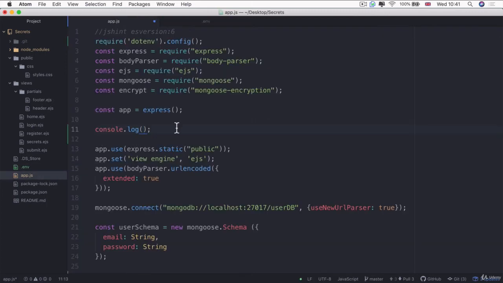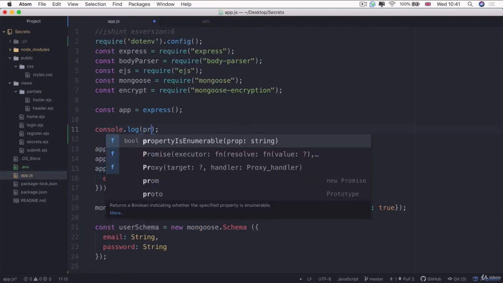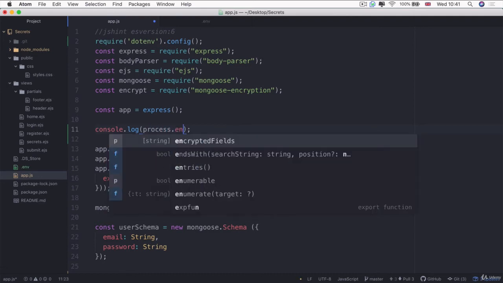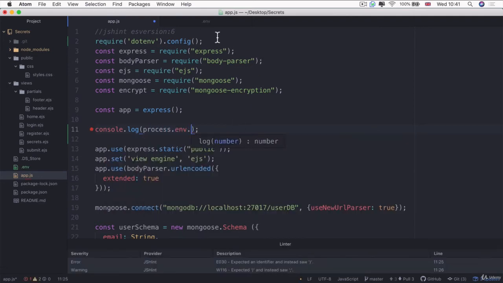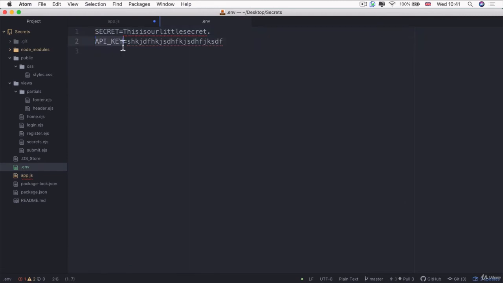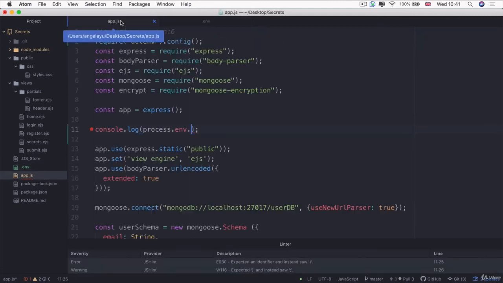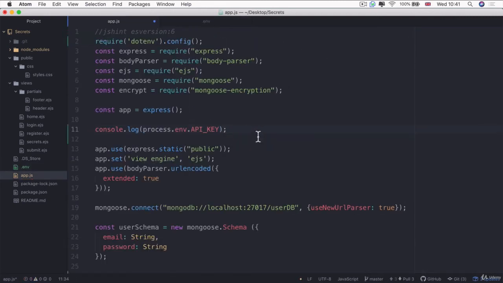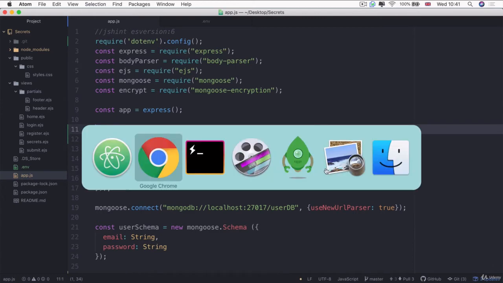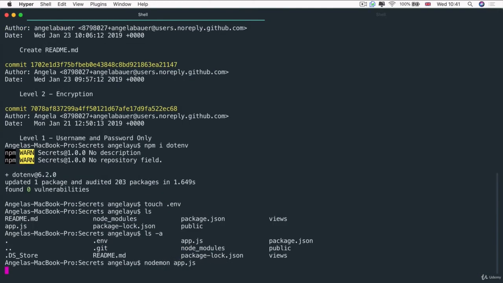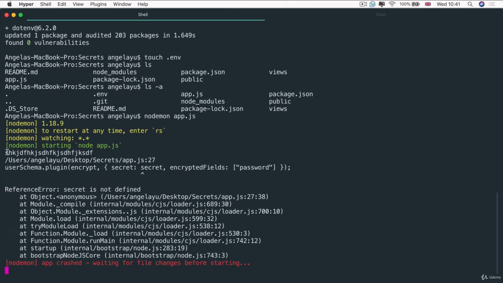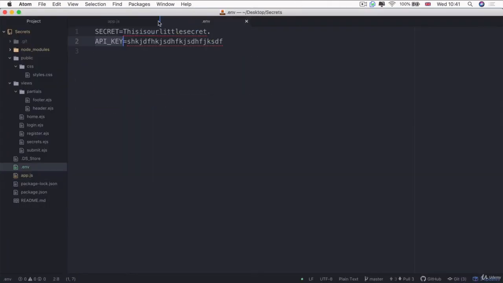And to do that, what we need to write is process.env, then comes the name of that key, which is going to be API_KEY. So now if I hit save and I run my app.js, you can see printed over here is the content of my API key right here.